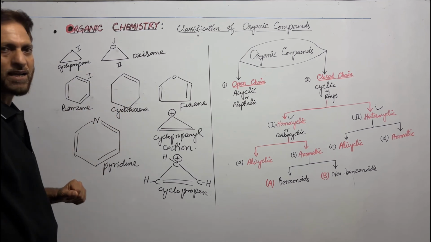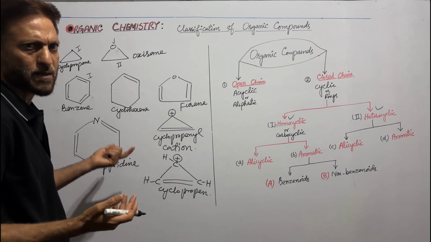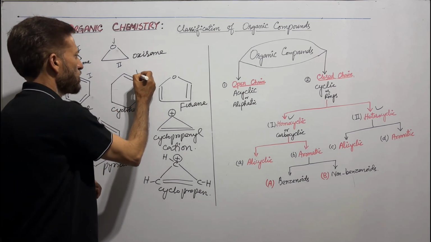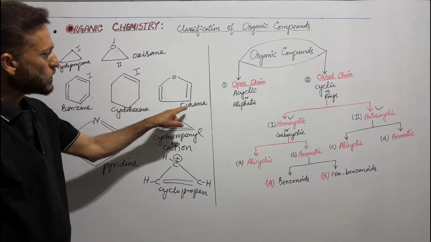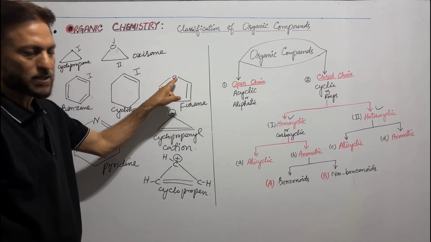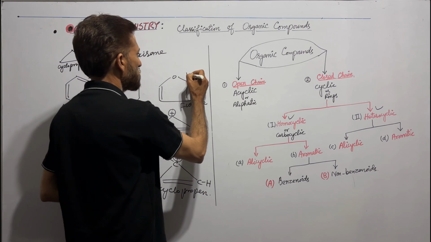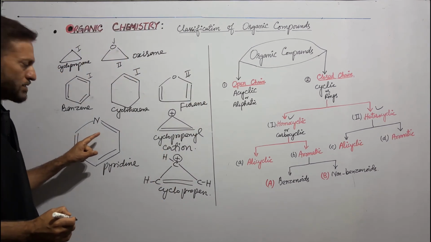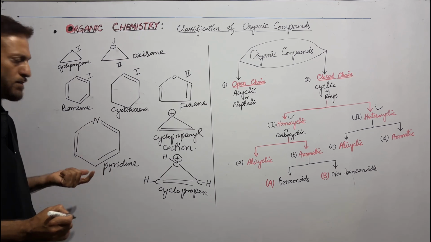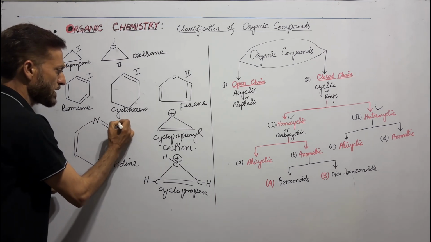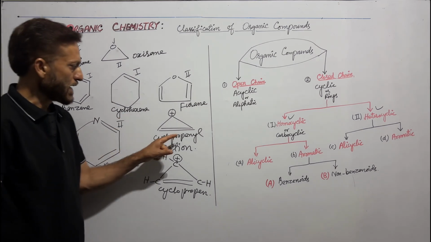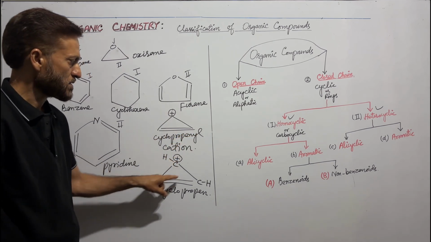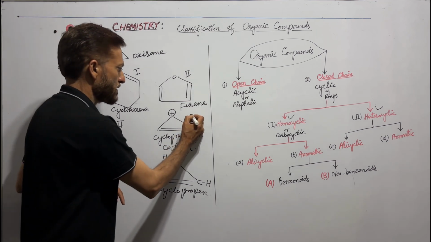We have cyclohexane containing only carbon atoms in its structure. This is also homocyclic. Furan contains oxygen, which is heteroatom, hence it is heterocyclic. Pyridine contains nitrogen, which is heteroatom, so it is heterocyclic. Cyclopropenyl cation contains only carbon atoms, so it is homocyclic.